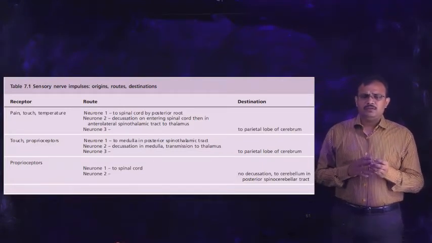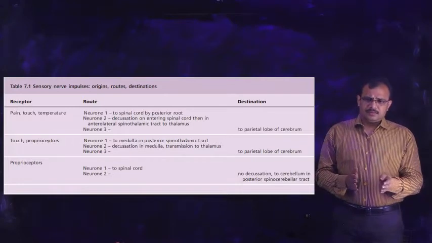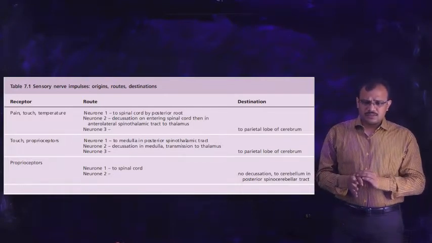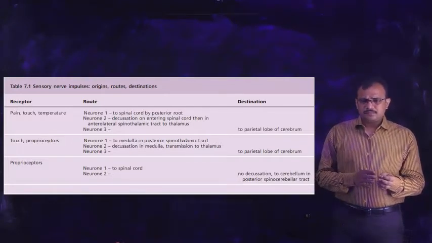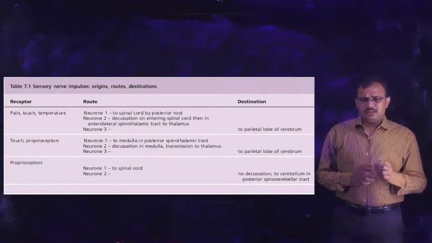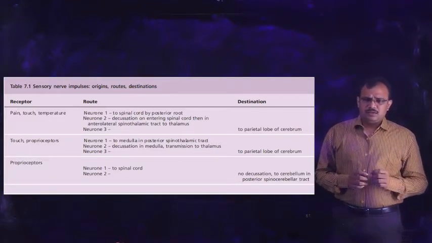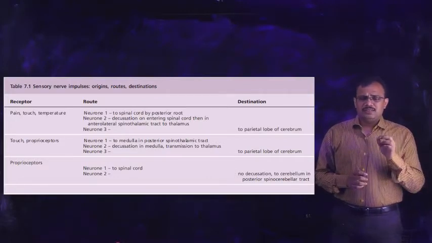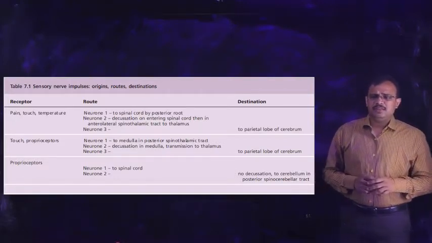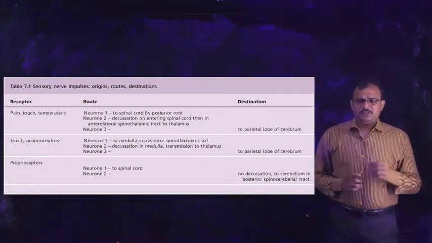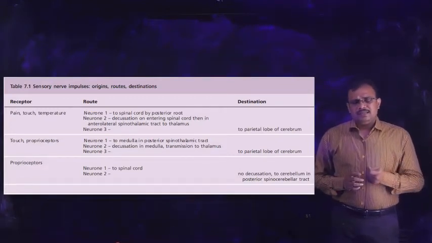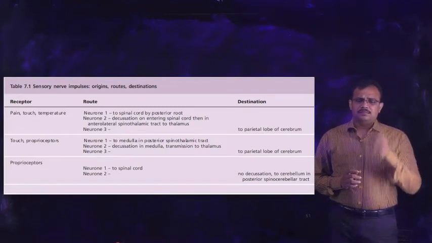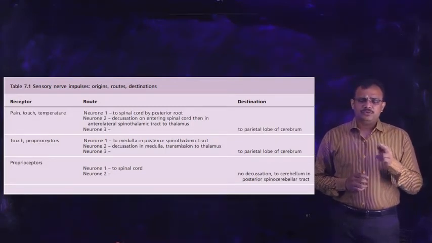One neuron from the sensory area of the skin to the spinal cord, another neuron from the spinal cord to the thalamus, and another neuron from the thalamus to the parietal lobe. This is the three neuron system which is involved in carrying the sensory impulses,